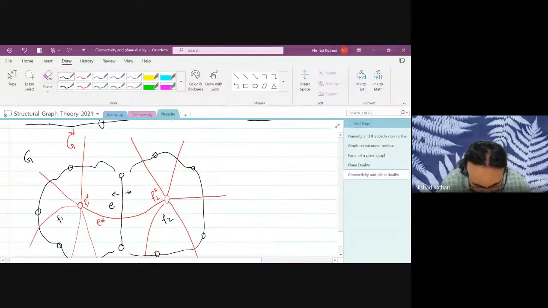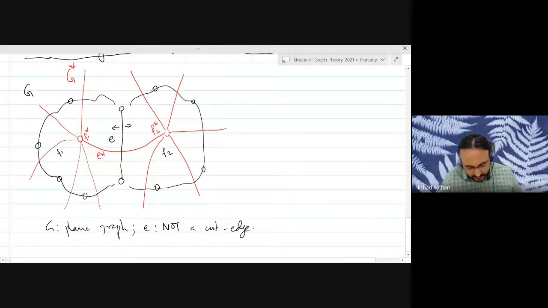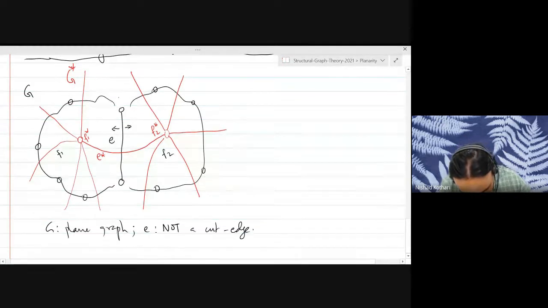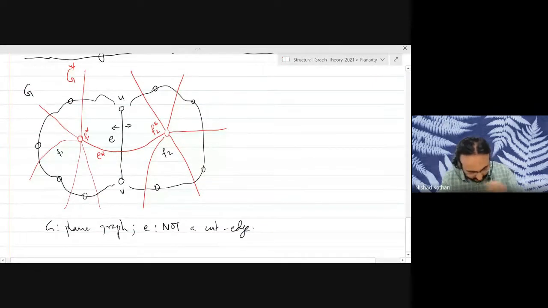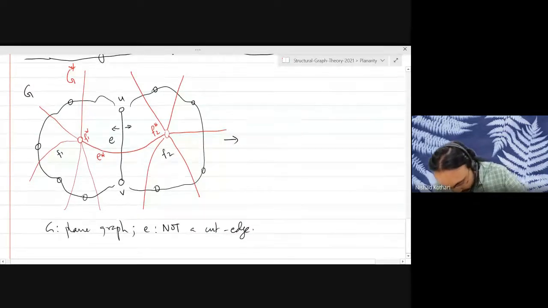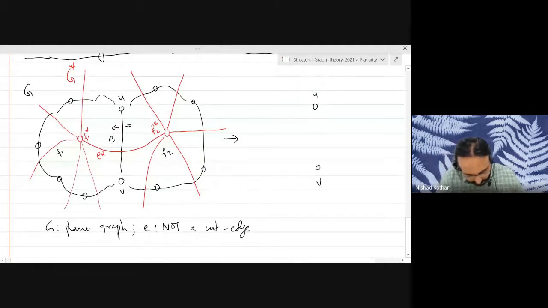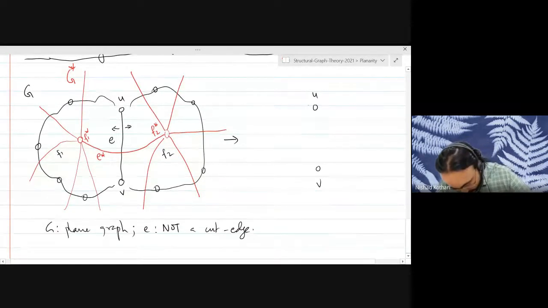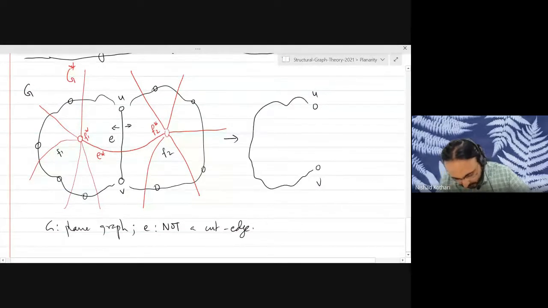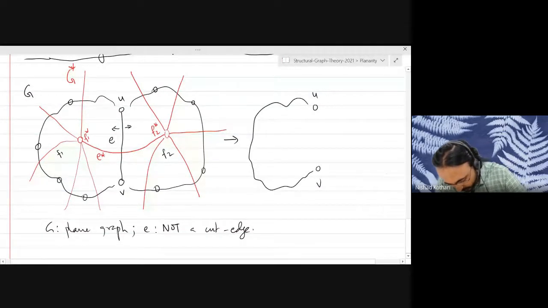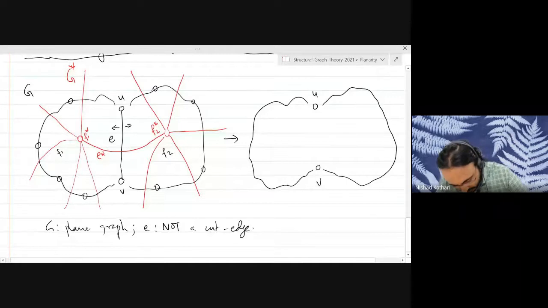Now let's draw G minus E. And let me call these vertices U and V so that we can see what's going on. So the vertex U is here, the vertex V is here, and the rest of the graph mostly looks the same. My curves will not look the same, but that's not the point here. Okay. So I think I put 4 vertices on both sides, but it doesn't have to be 4.